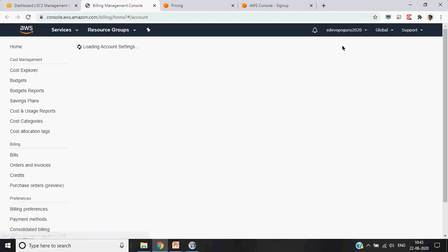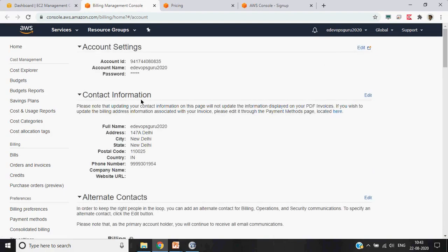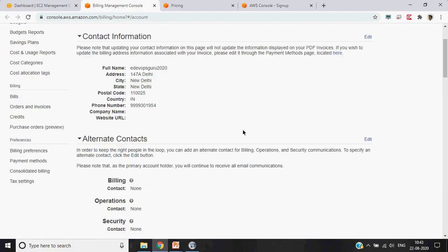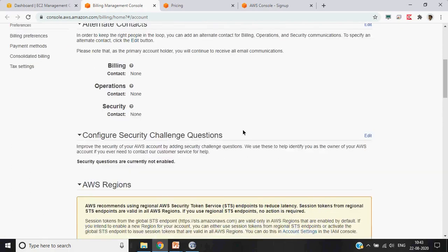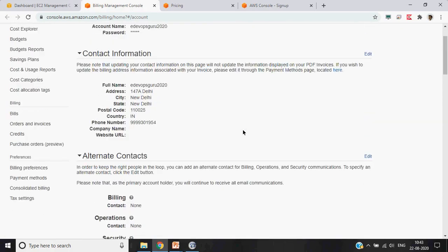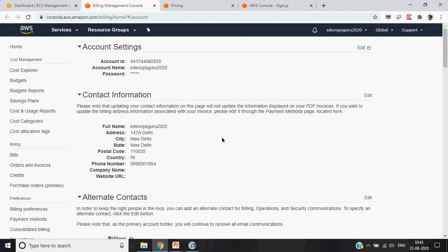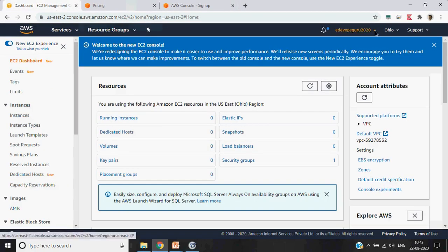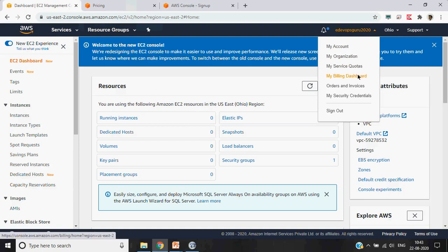So it will take you to the billing page. It will show you the basic information, billing details and other things, you will get it here. Okay. We will just come back to this later on when we explore further. Then your billing dashboard, obviously, whatever has been charged and those kind of things, you can keep an eye here.